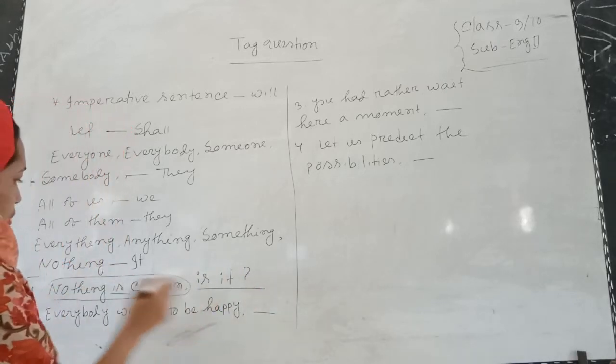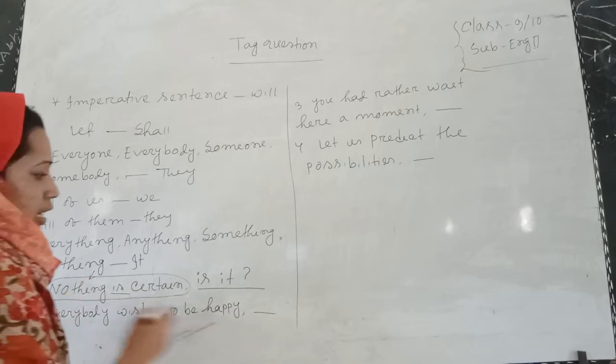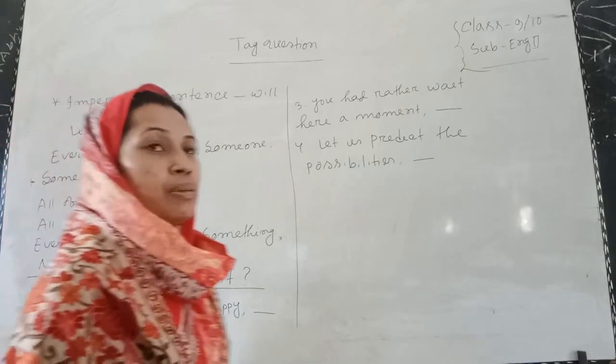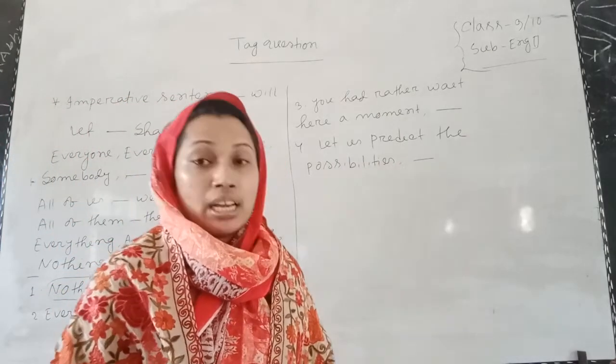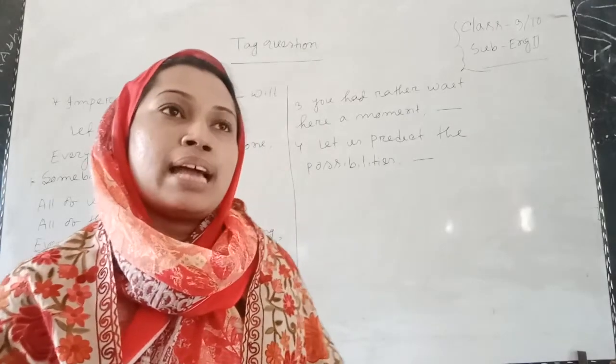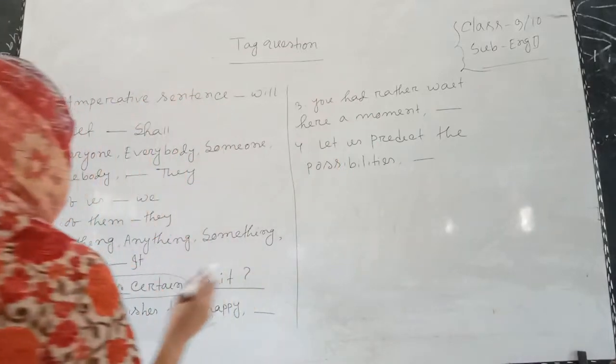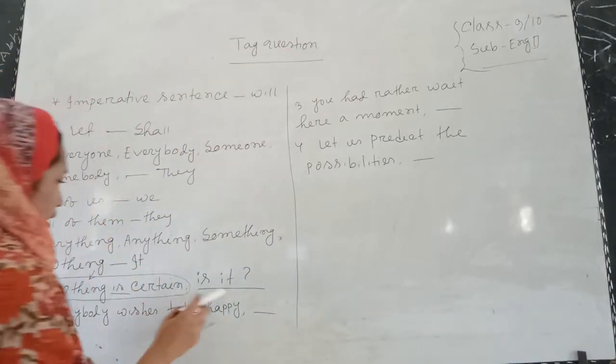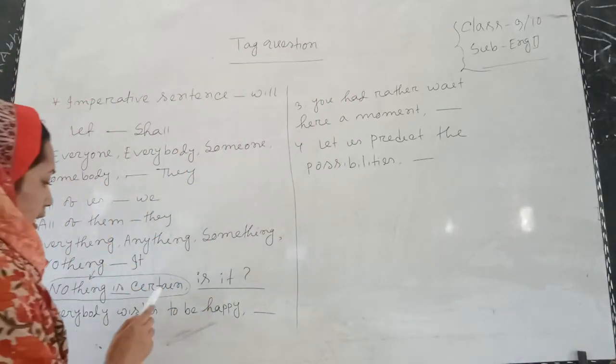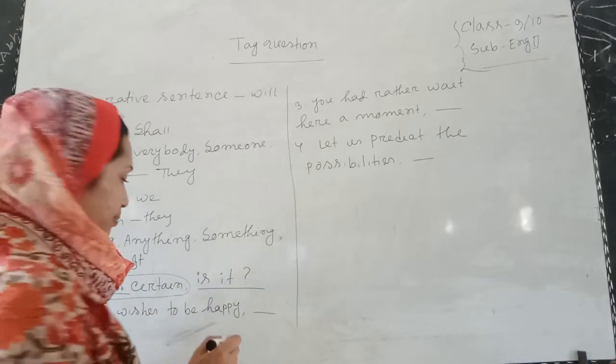And it will be used instead of the word nothing, and you have to remember that in the tag question you will have to use the question mark. You will have to use the question mark. Now, the final answer is like that: nothing is certain, is it?